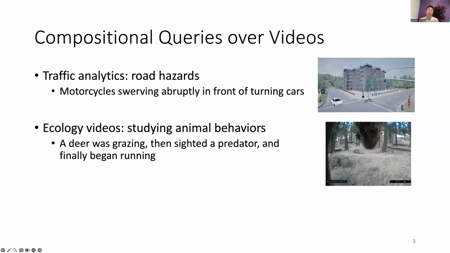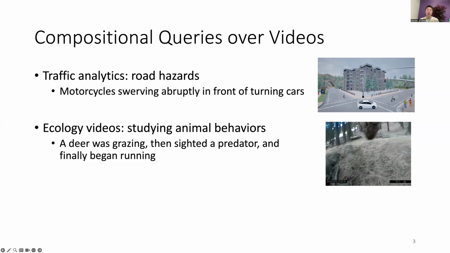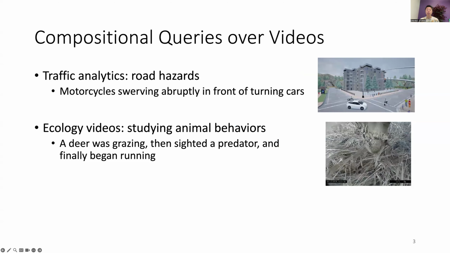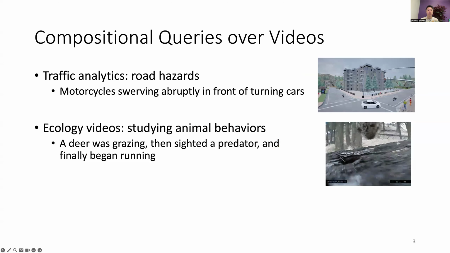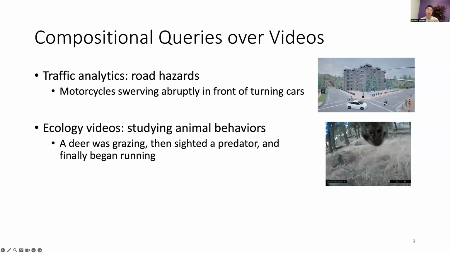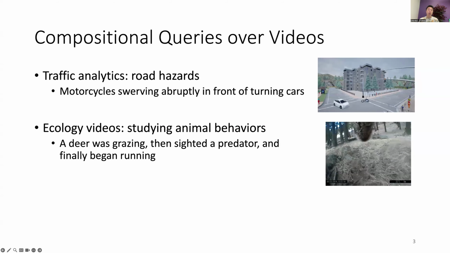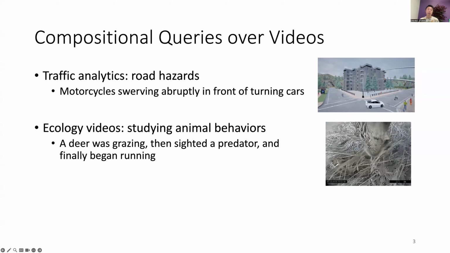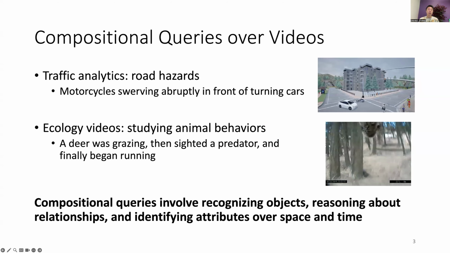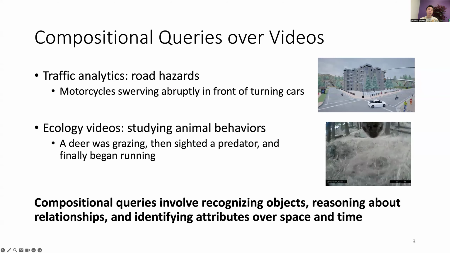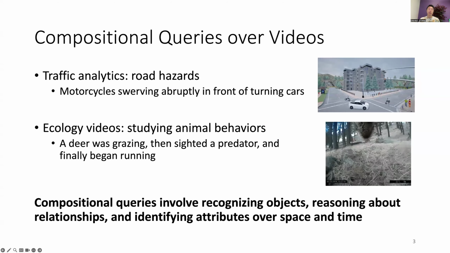Similarly, in the ecology field, scientists collect wildlife videos to study animal behaviors and interactions in their natural habitats. And we refer to these complex questions as compositional queries over videos, which involve recognizing objects, reasoning about relationships, and identifying attributes over space and time.